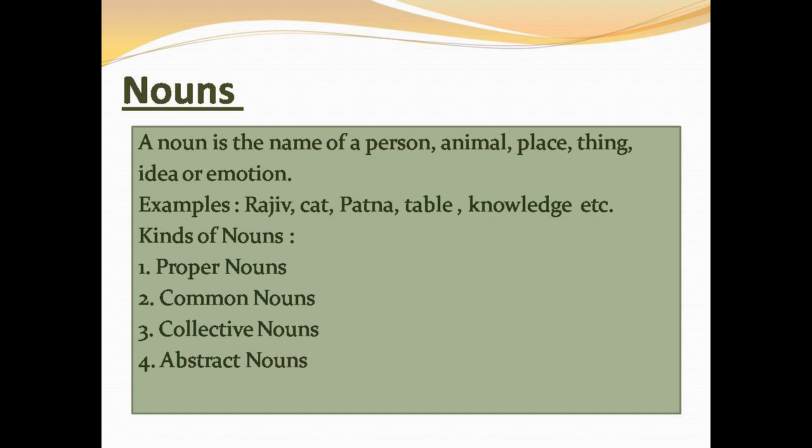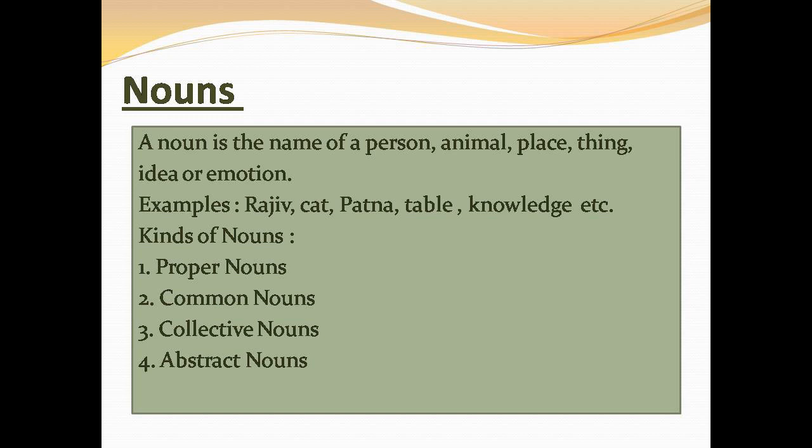Number one, proper nouns. Proper nouns are the names of particular people, places, or things. They always begin with a capital letter. Number two, common noun. Common nouns are the general names of people, places, or things of the same kind. They do not refer to particular people, places, or things. They are general, not particular. They usually begin with a small letter.